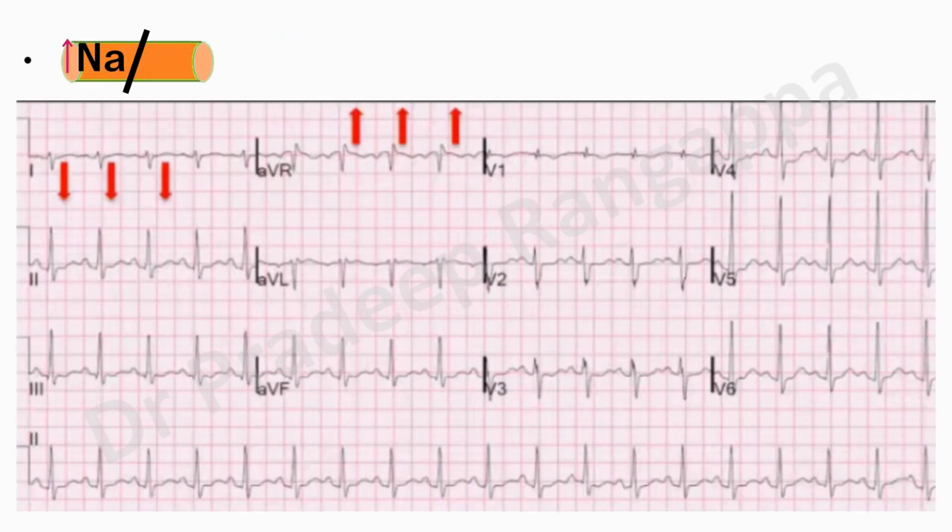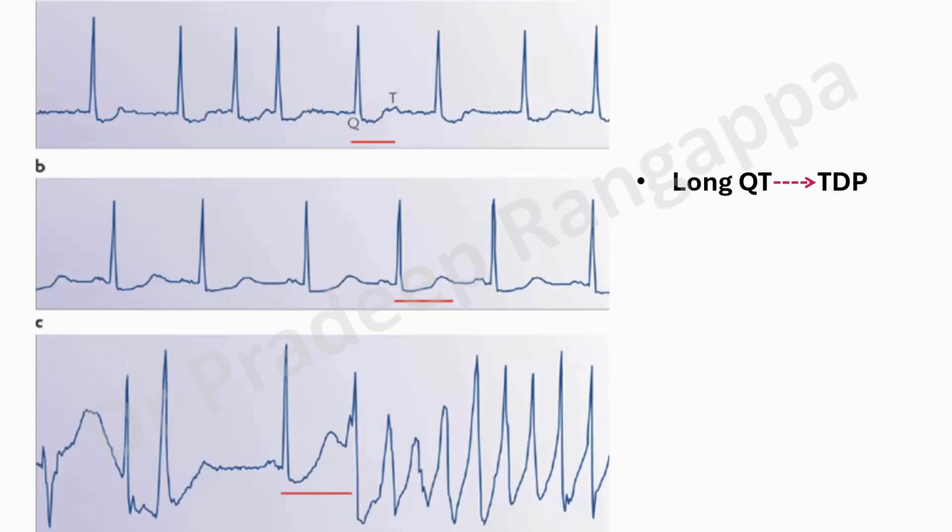When we talk about the sodium channel, if you remember this ECG, one take-home point is always that in a toxicity patient, one thing you need to see is whether there is an R wave in aVR and whether there is an S wave in lead 1 and aVL. I'm sure many of my intensive care practitioners who have trained with me know that when I'm doing rounds, we always look for whether there is an S in 1 and aVL and whether there is a right axis deviation that is evolving. So look for the R wave. If there is an R wave in aVR in the clinical context of some toxicity, you have to think there may be some sodium channel blockade happening.